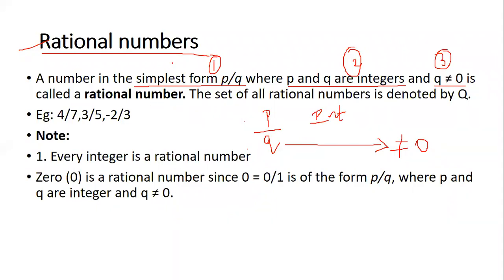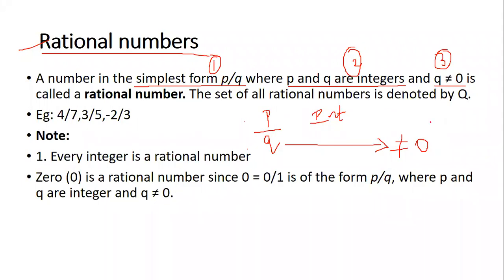Now, can anybody tell me what is the first condition which is given here? It has to be in the simplest form of P by Q. Okay, P by Q is the fraction form. Yes, correct. And what is condition number 2? P and Q are integers. Okay, whatever fractions we have, they are supposed to be integers. Good. Then what is the last condition?